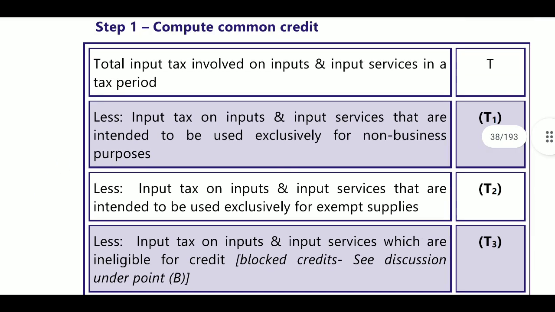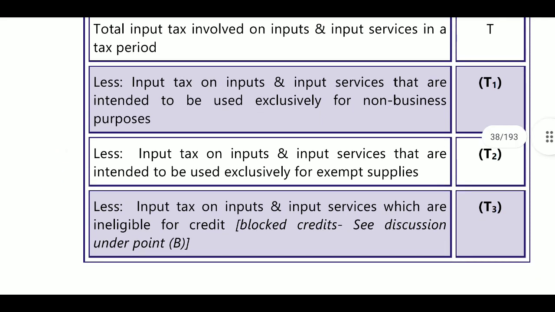Next, from the common credit we will deduct the credit used for non-business purposes. After that, the credit used exclusively for exempted supplies will be deducted.